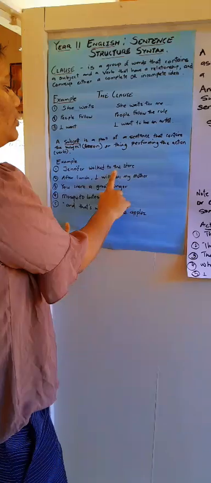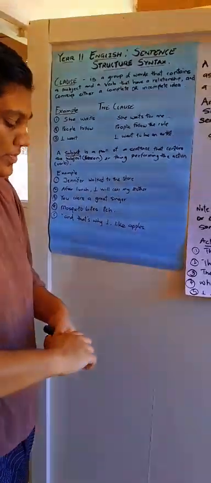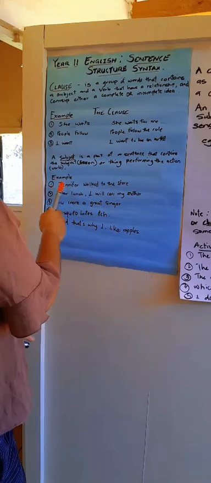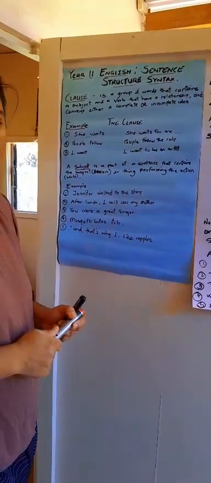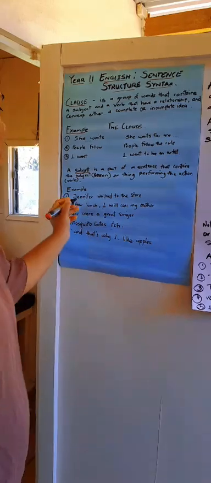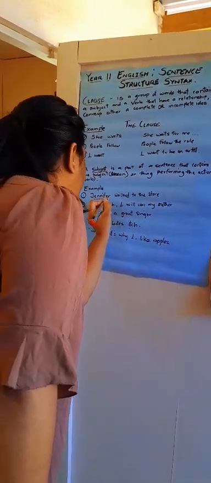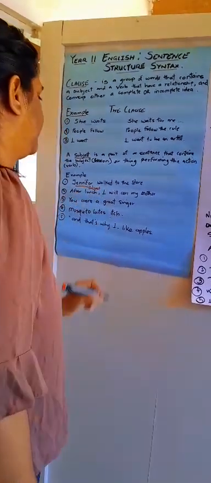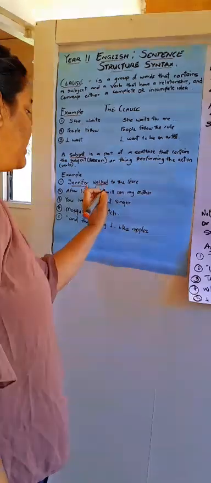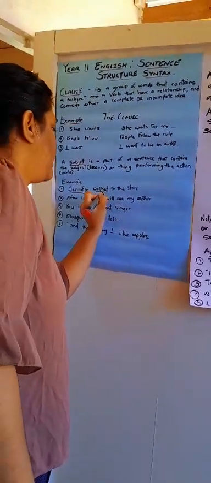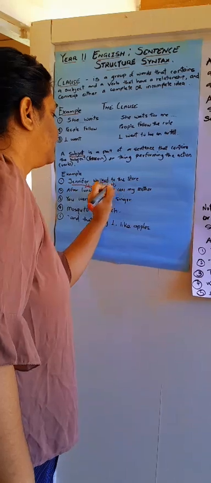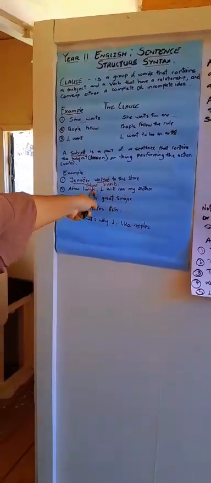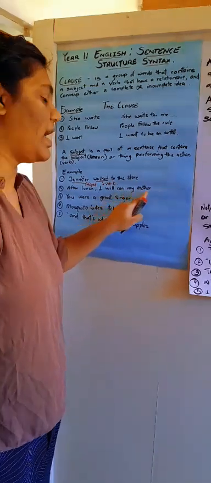Jennifer walked to the store. Can someone tell me what the subject is in this sentence? Jennifer is the subject. Walked is a verb. After lunch, I will call my mother.